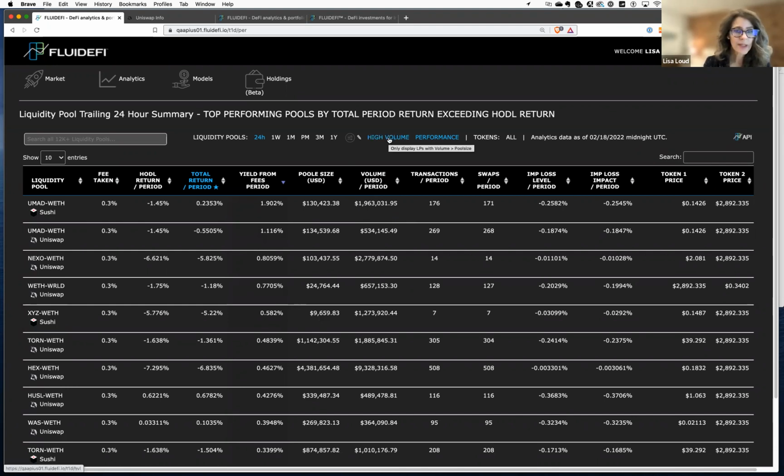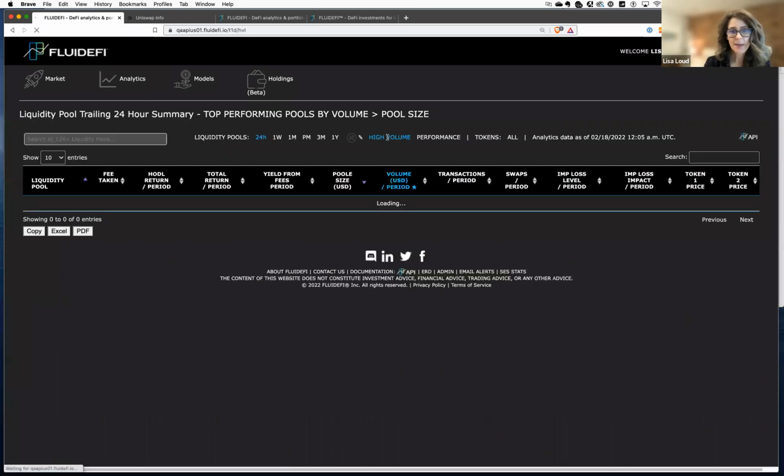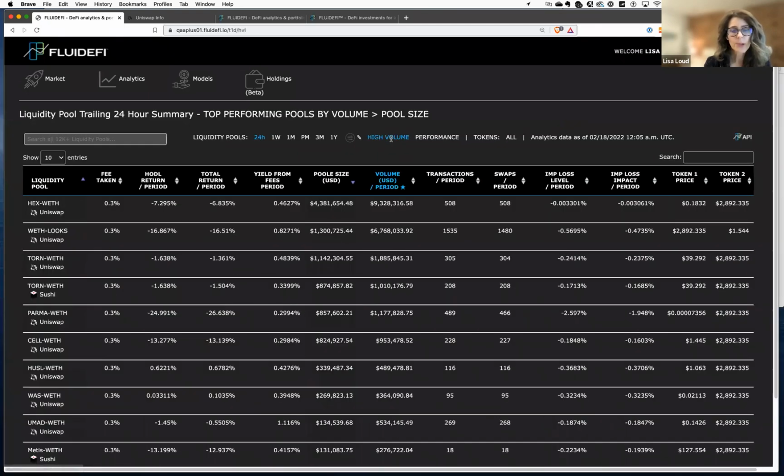One is this high volume button. If I click the high volume filter, it will filter out everything except the liquidity pools that are showing more volume than the pool size over the past 24 hours. So the pool size here is 4.3 million, and the volume over the past 24 hours is 9 million. We like that ratio. We like to have more volume than the pool size. That means that this pool is turning over once per day.